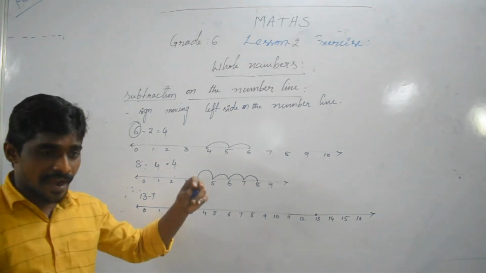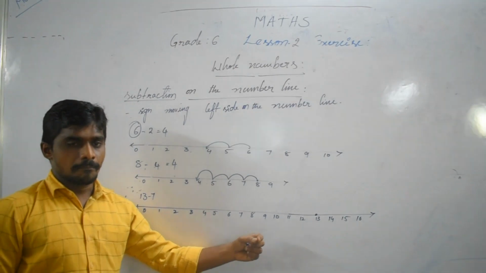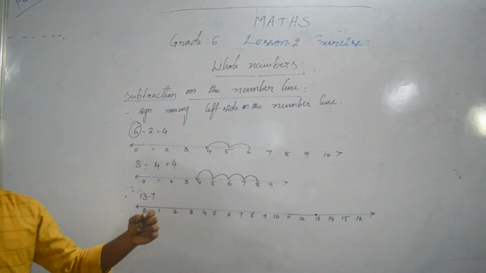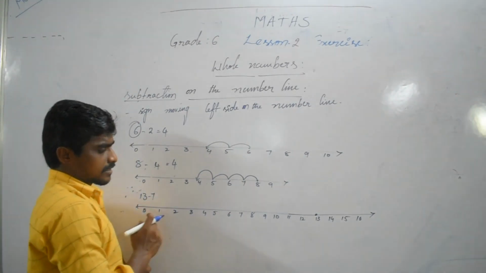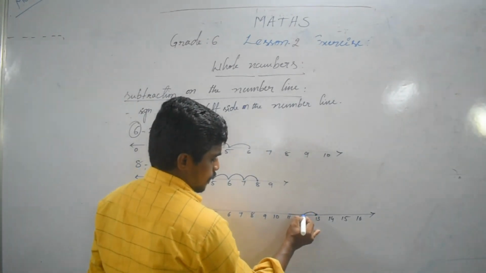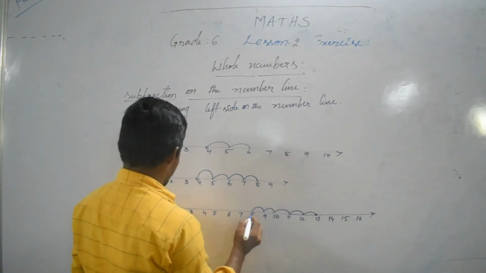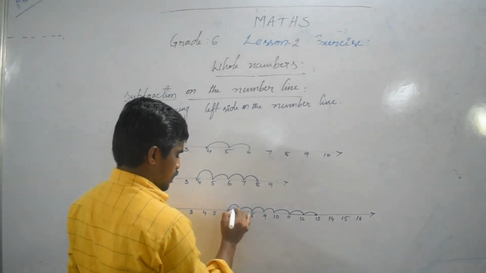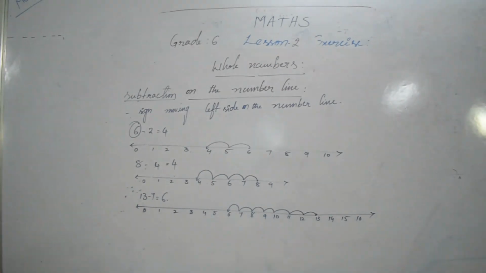Based on that number, minus sign given means left side, plus sign given means right side. Here the minus sign is given. How many numbers? 7 numbers. 1, 2, 3, 4, 5, 6, 7. How much is the value? 6. So 13 minus 7 is equal to 6.